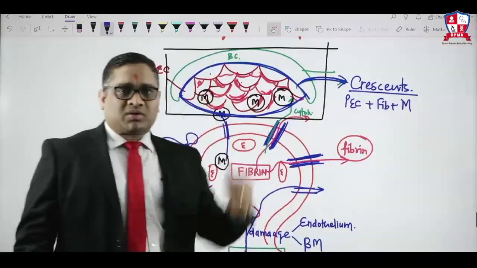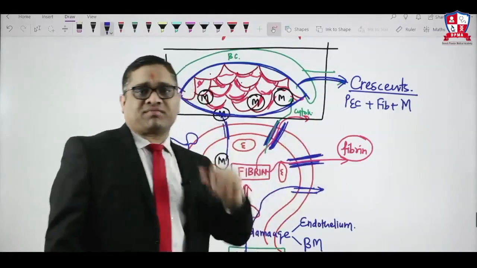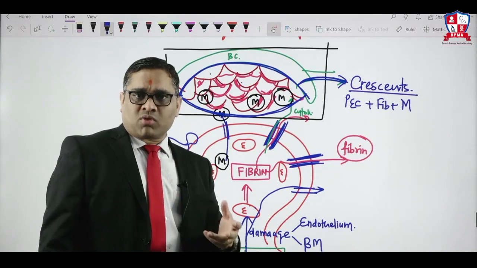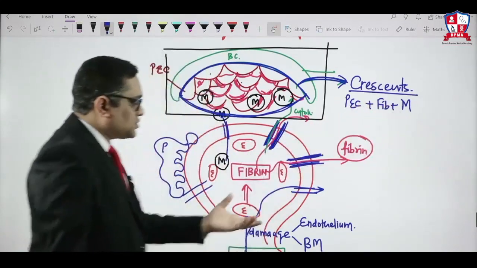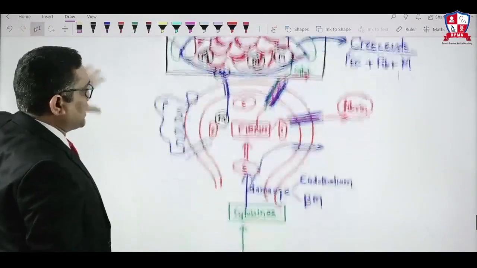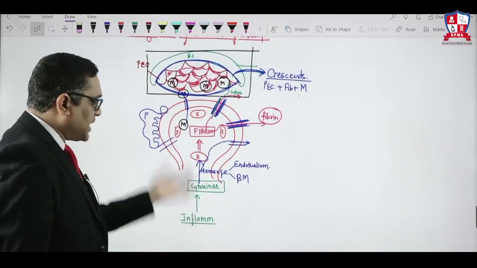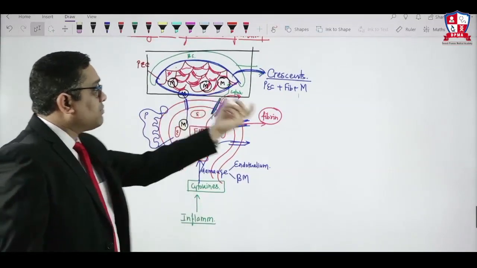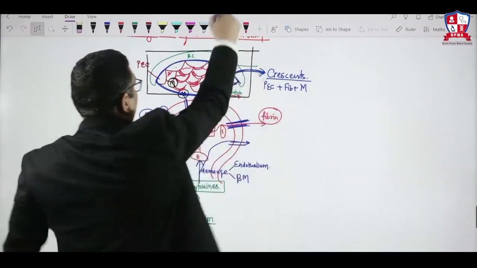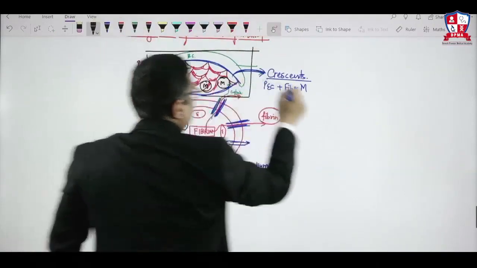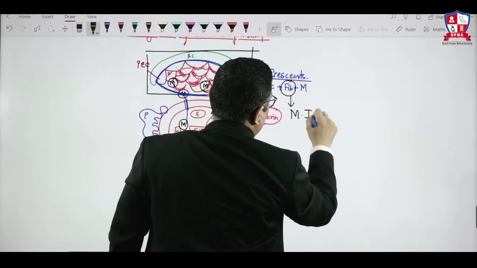Come to the older All India question. The question was, in crescent formation, what is the most important factor? Parietal epithelial cell, fibrin, or mononuclear cell? Now look at the pathogenesis. Look at the concept of pathogenesis: inflammation, cytokine, endothelial damage, fibrin. Who is most important? Fibrin is most important, right? And that was the answer in the All India AIIMS exam. Fibrin is the most important factor in crescent formation.